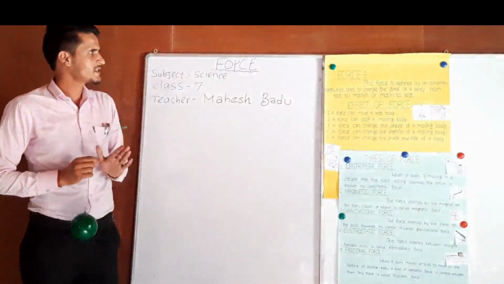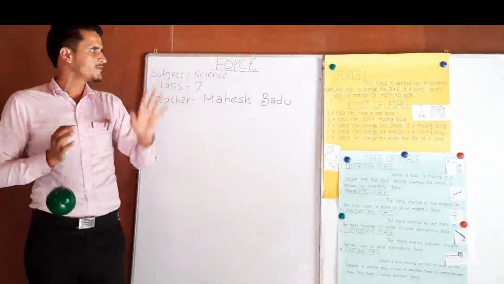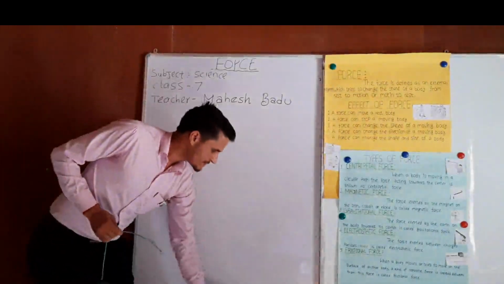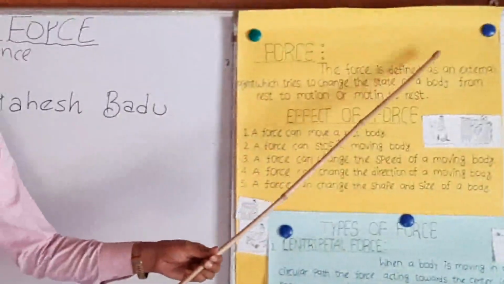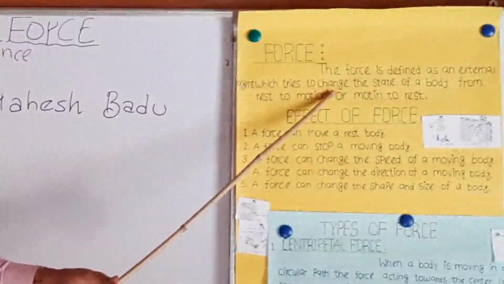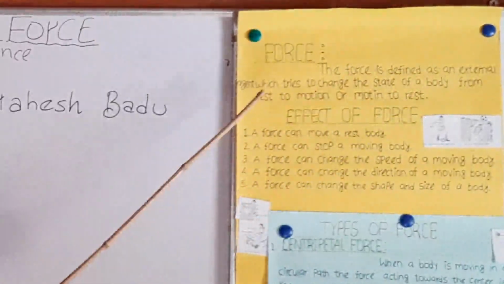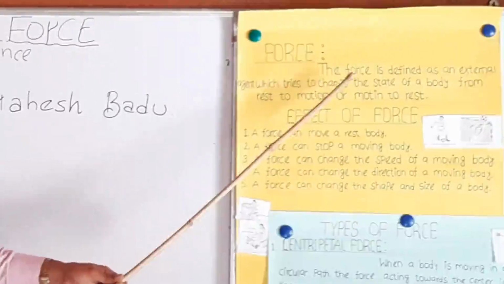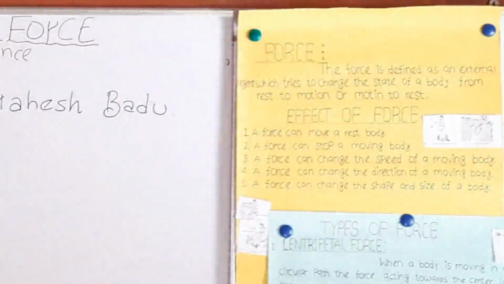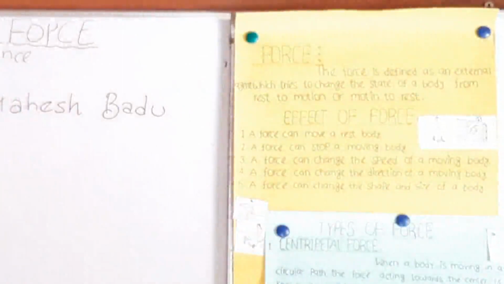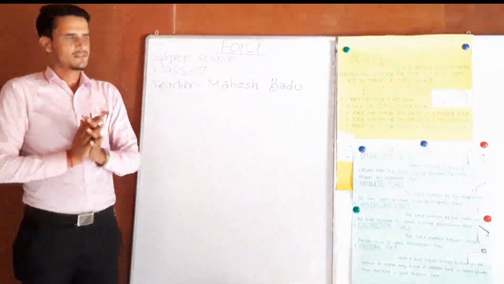So, dear students, we can define force as an external agent. The force is defined as an external agent which tries to change the state of a body from rest to motion or motion to rest. Okay? Force changes the state. State means the position of an object.